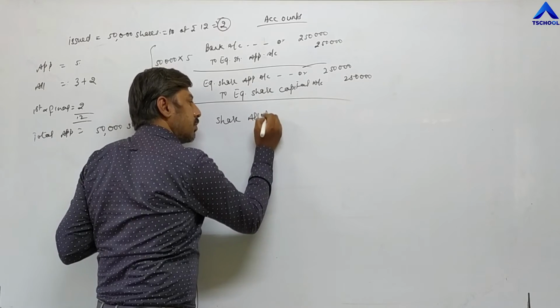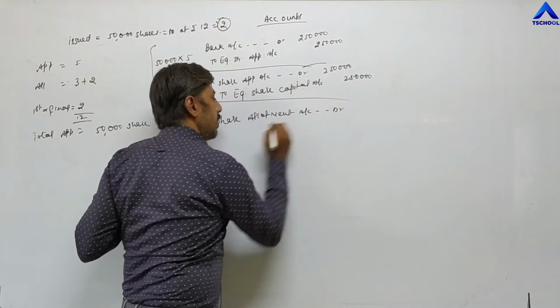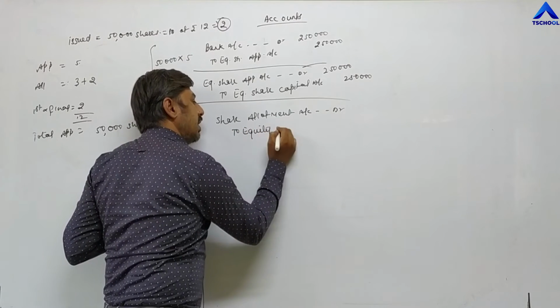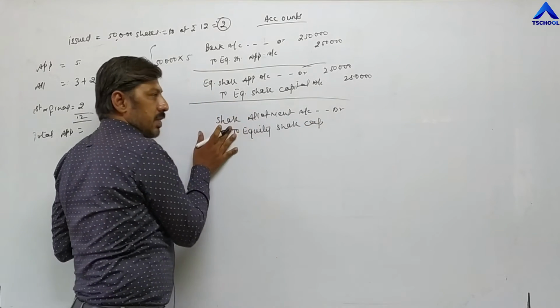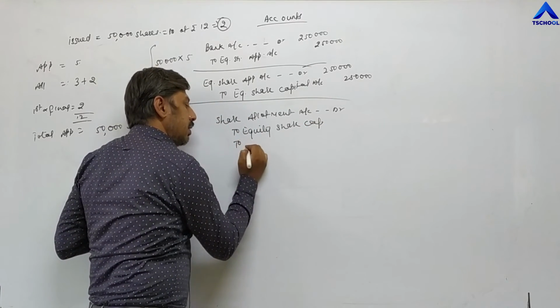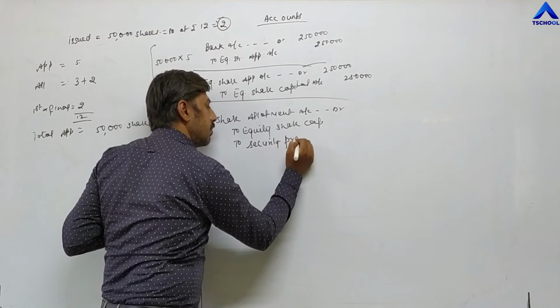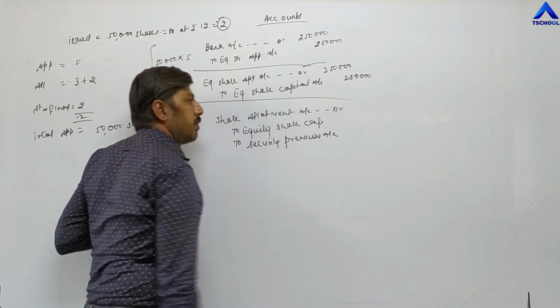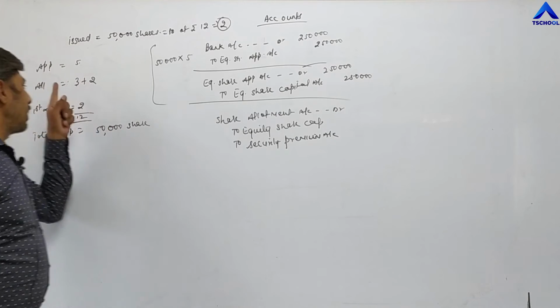Share allotment account debit to equity share capital. And at this time, in this entry, you have to write security premium account. Security premium account.